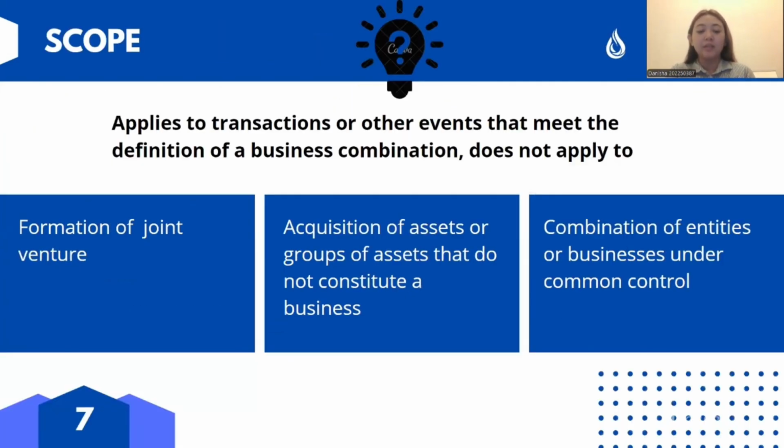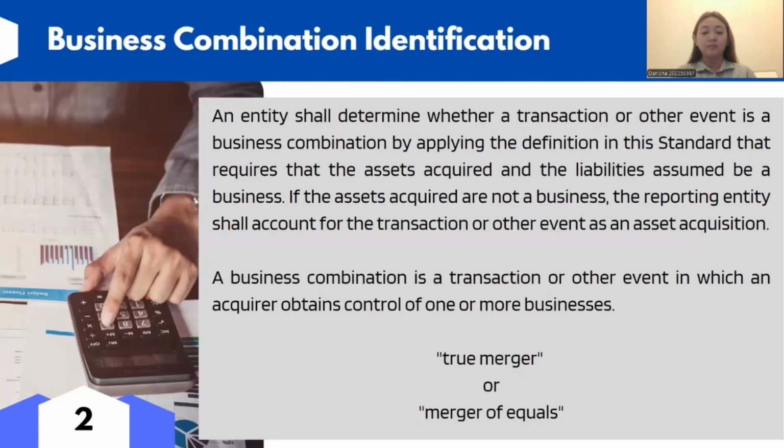Next is the scope of PSAK 22. PSAK 22 applies to transactions or other events that meet the definition of a business combination, but it doesn't apply to the formation of a joint venture, or the acquisition of an asset or group of assets that does not constitute a business. Last but not least is combination of entities or businesses under common control.